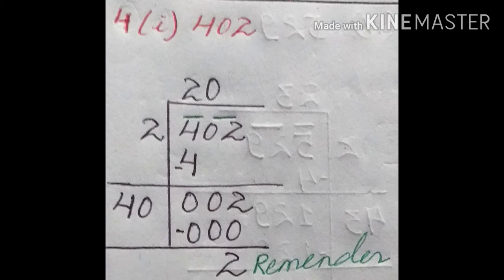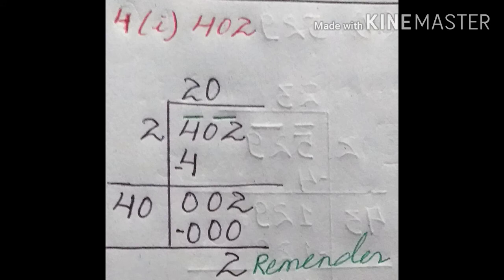Now we have to bring down 02 to the right of the remainder. In the next step, to find the divisor, we double 2. The double of 2 is 4, and we write 4 below the 2. Now 40 into 1 would be 40, but we got only 2, so we can try 0. 40 into 0 will be 0.